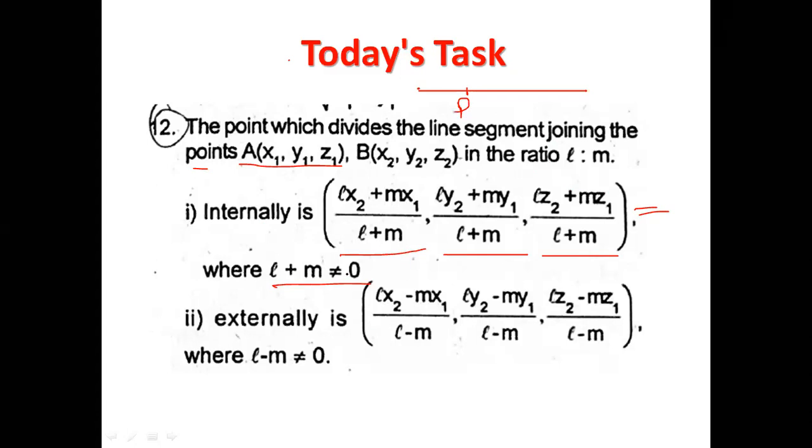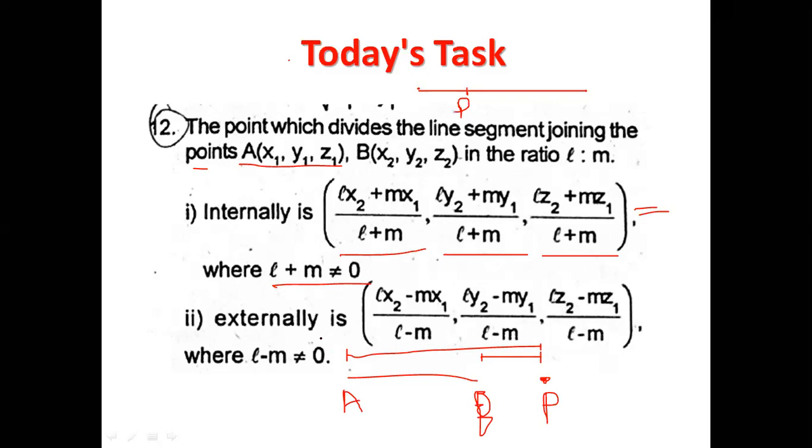But if it is dividing externally, what do you understand by externally? If this is a line and this P is dividing externally from outside, this is B and this is A. So the ratio between PB and PA will be externally. It will be mentioned in the question that a point is dividing externally.